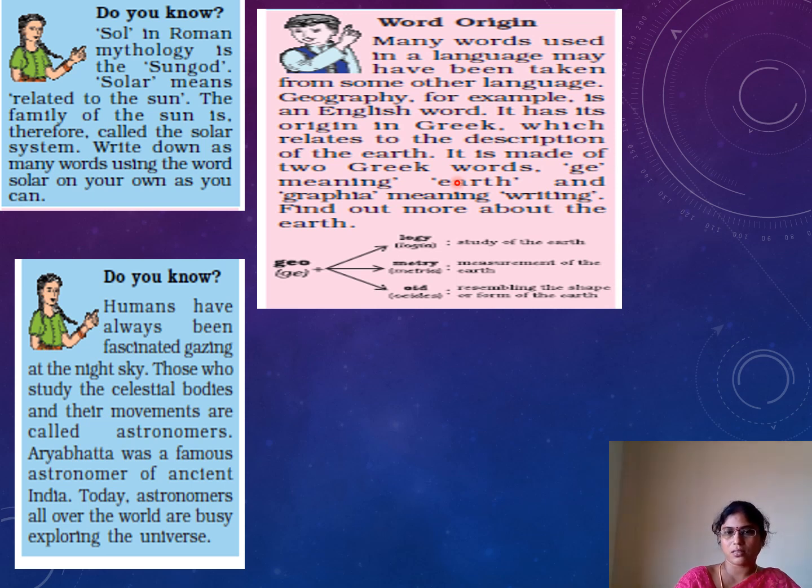We are studying about earth, and graphia means writing. Graphia is like calligraphy, handwriting, beautiful handwriting. So they are writing about the earth, so this word we call geography. Understood? Study of the earth we call geography. Presently we are studying about geography. Clear?